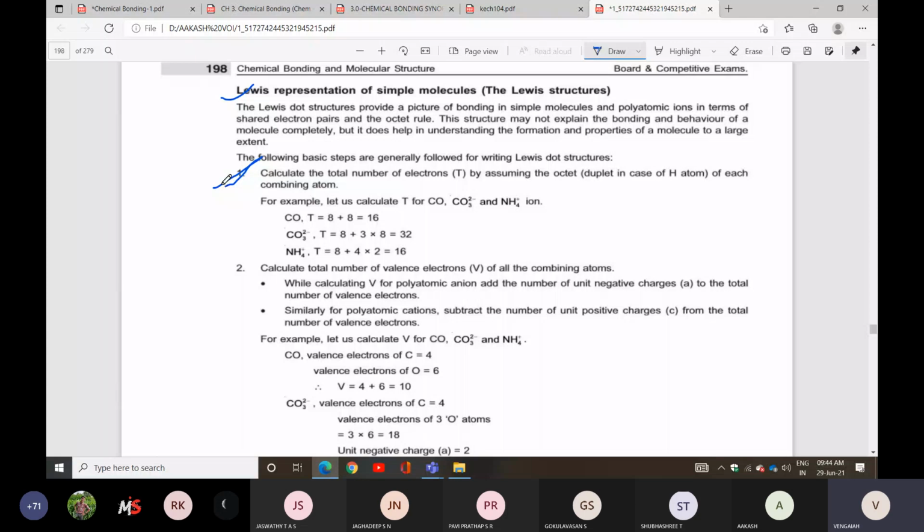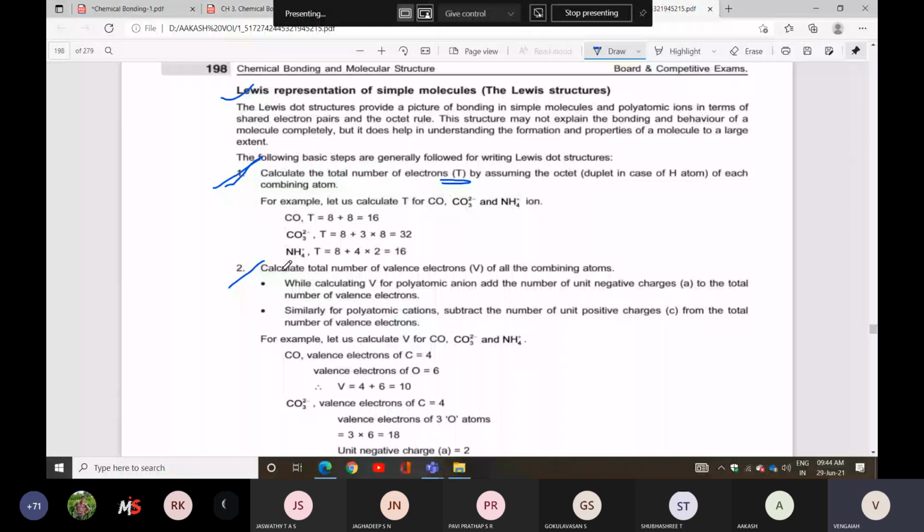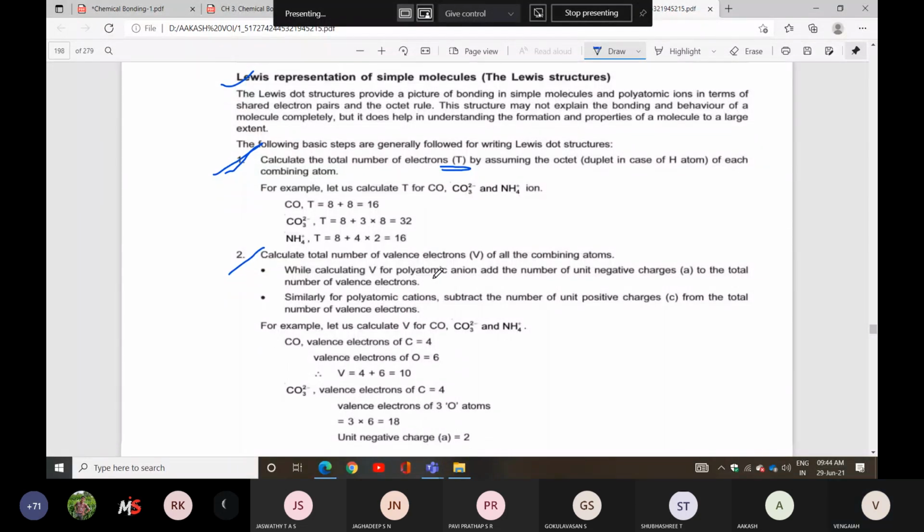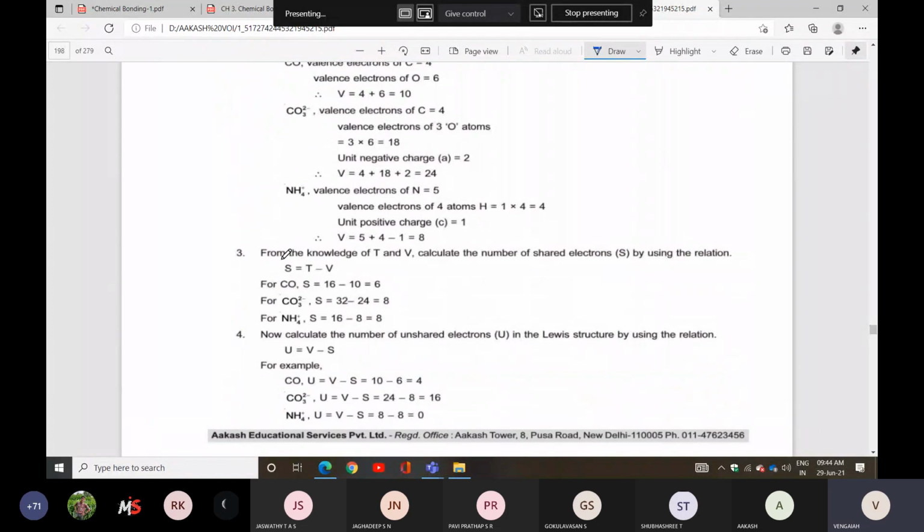Next, calculate the total number of electrons, which is represented by T. Those who have notebooks, please make these rules, because this is not there in our NCERT book. Next, calculate the total number of valence electrons V. From the knowledge of T and V, calculate the number of shared electrons using the relation S equals T minus V.